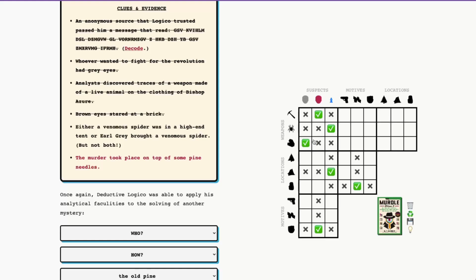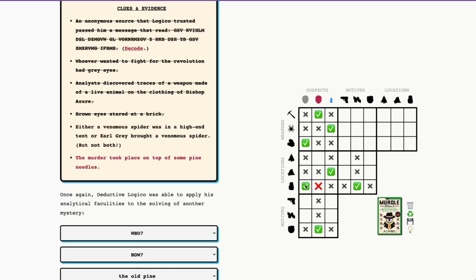And that means we know that President Amaranth can't have been by the ancient ruins because President Amaranth's motive was not to eliminate a spy. It was to fight for the revolution. So we can put an X here. And that will give Earl Grey the motive to eliminate a spy at the ancient ruins.